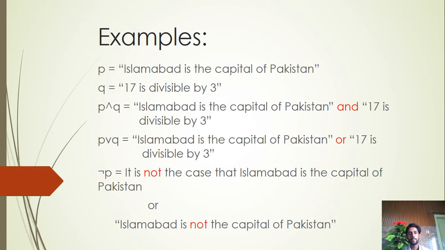Examples: P is a sentence, Islamabad is the capital of Pakistan, and the second sentence is 17 is divisible by 3. Now P and Q, this is the connective, equals Islamabad is the capital of Pakistan and 17 is divisible by 3. Now these two propositions are separated by the and connective. In the second sentence, P or Q, Islamabad is the capital of Pakistan, or 17 is divisible by 3. These two sentences are separated by the or connective.